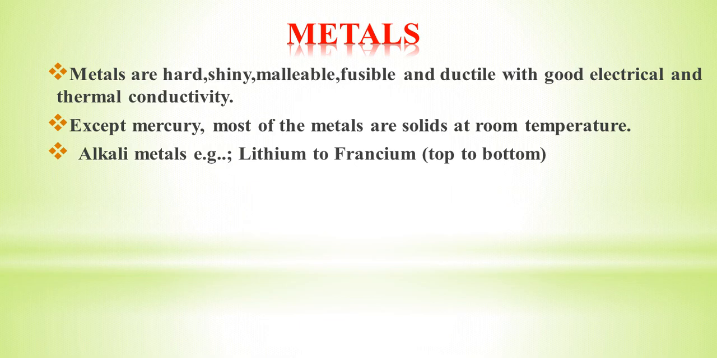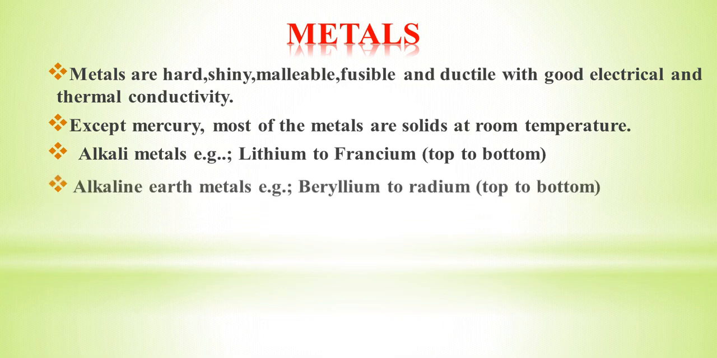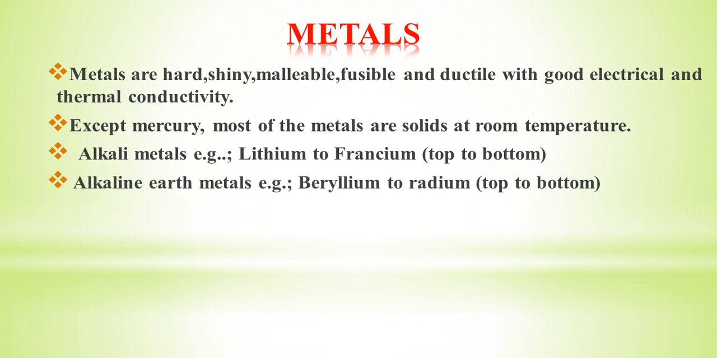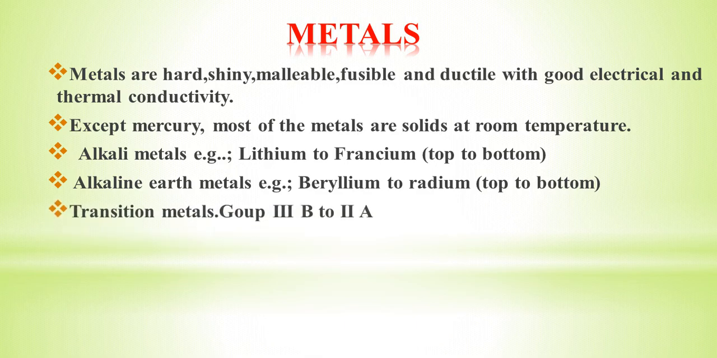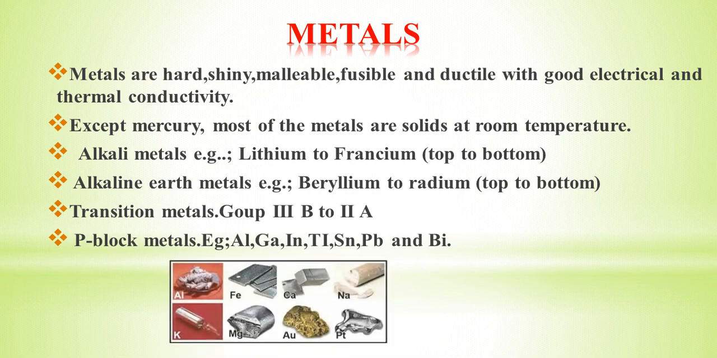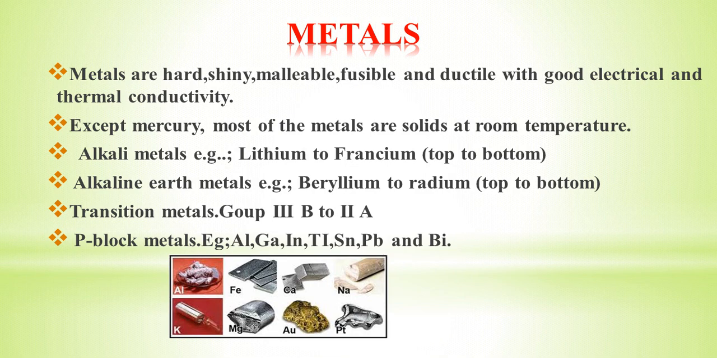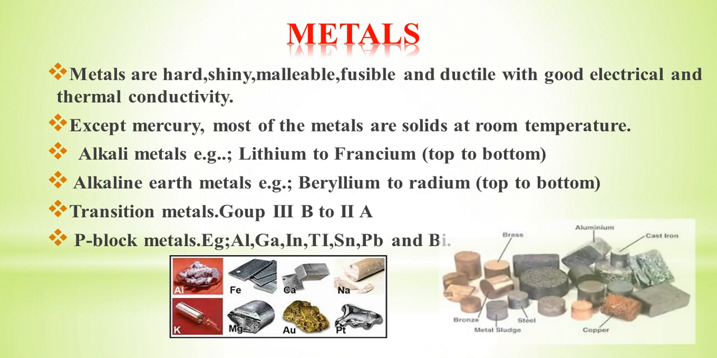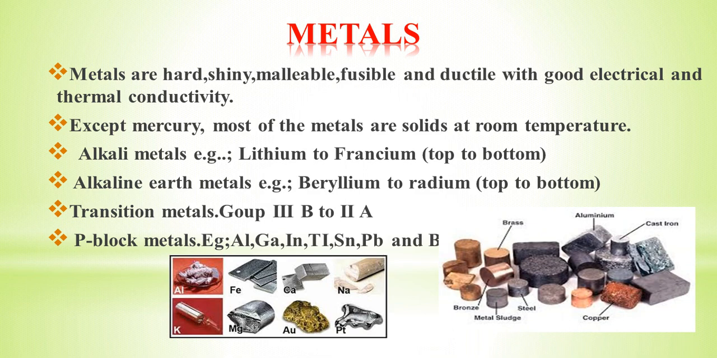Alkali metals, from lithium to francium, top to bottom, are called alkali metals. Alkali metals and alkaline earth metals, the first two groups, are placed in the periodic table. Beryllium to radium are also metals. Then transition metals, from group 3B to 2A. Then p block metals. In the p block, all three types, metals, non-metals and metalloids, are there. In the p block elements, very few are metals. Those are all metals.